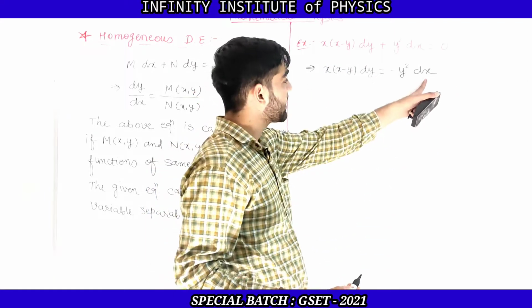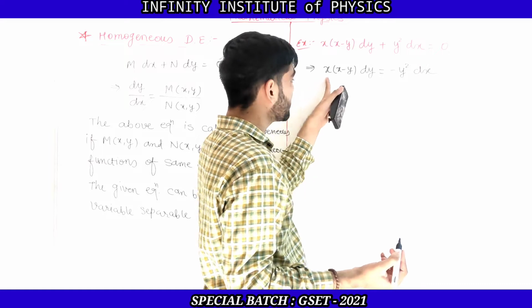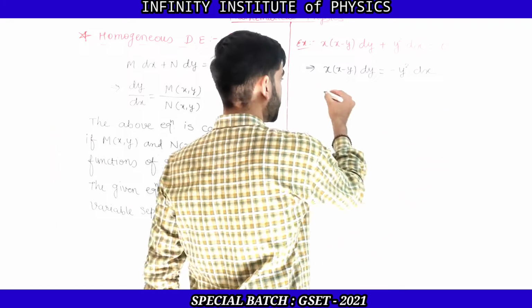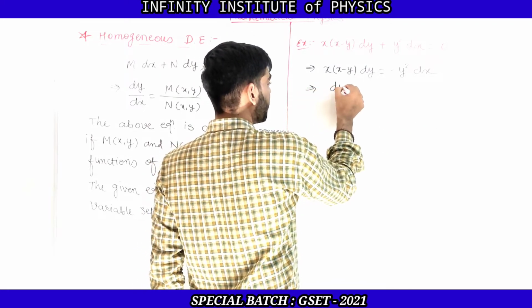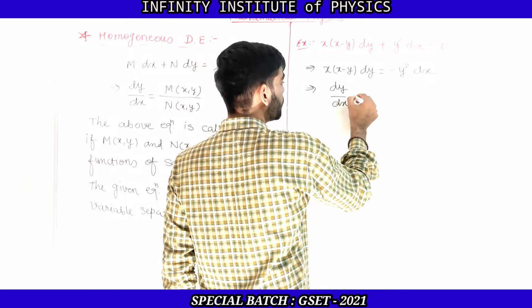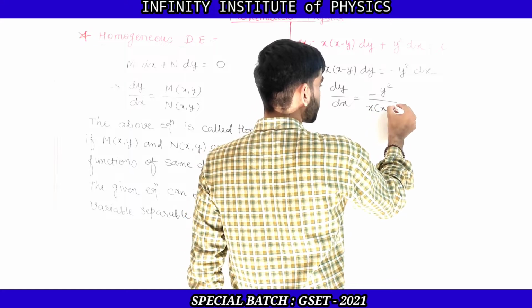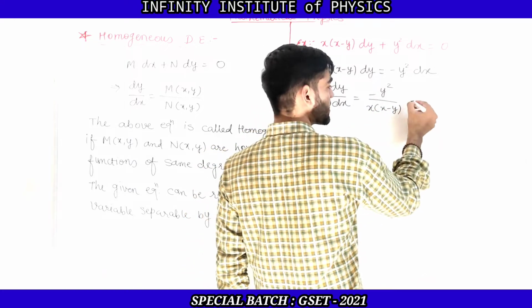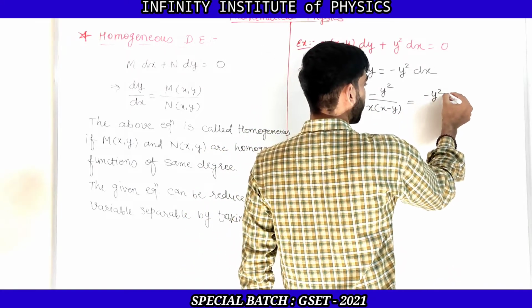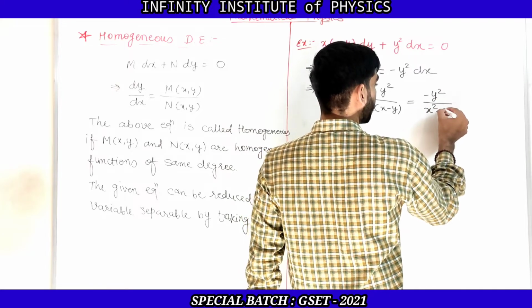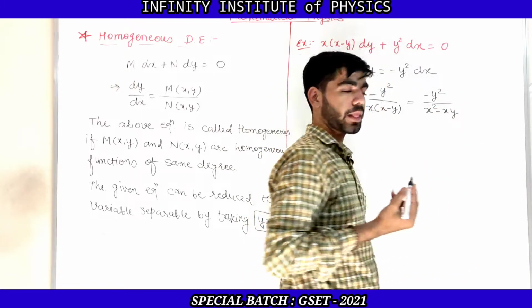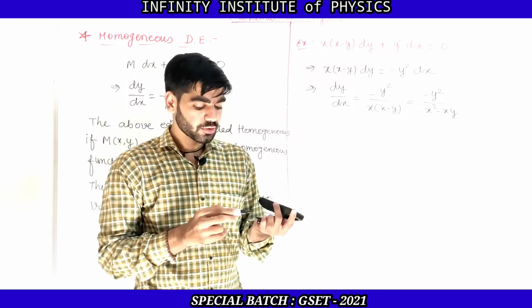Now let us take dx on the left hand side and x into x minus y on the right hand side, then it will be dy by dx is equal to minus y square upon x into x minus y. Now let us multiply x inside as well, so that will be minus y square upon x square minus xy.